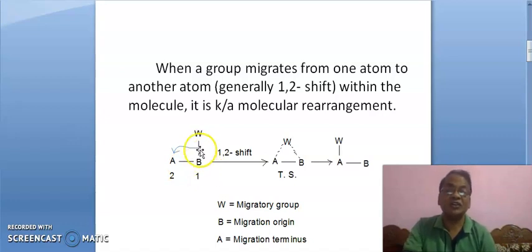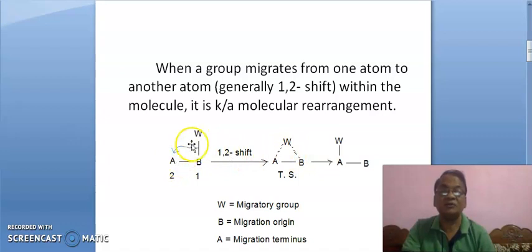Suppose this bond is going to break, so it is a dotted line, and a new bond is going to form here, so it is also a dotted line. Thus it is the transition state, and finally it converts into this. Here W is attached with A; earlier W was attached with B. Migration of W has taken place from B to A.